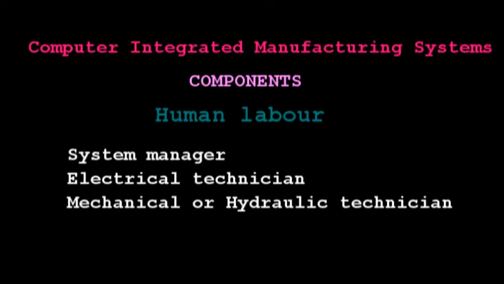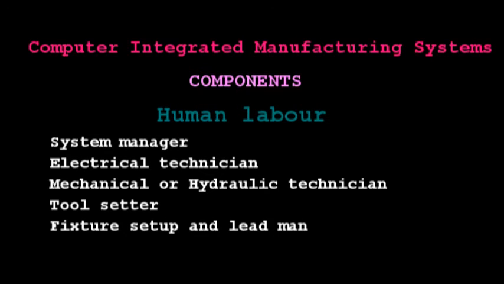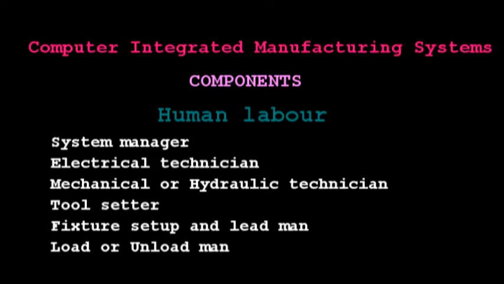Okay, and tool sector. So tool sector is responsible for the tooling inventory and making the tools ready for the production. And next one is a fixture setup and lead man. So this person is responsible for setting up the fixtures, pallets, and tools for the system. Okay, and next one is the load or unload man.